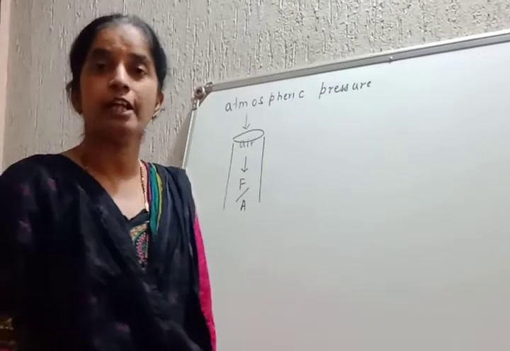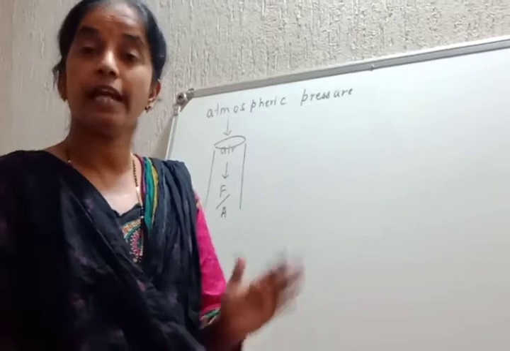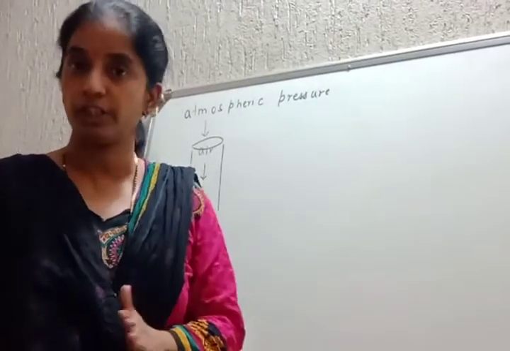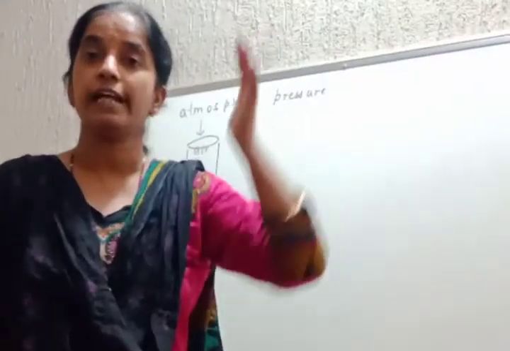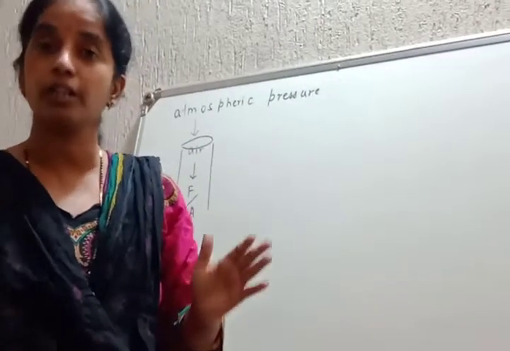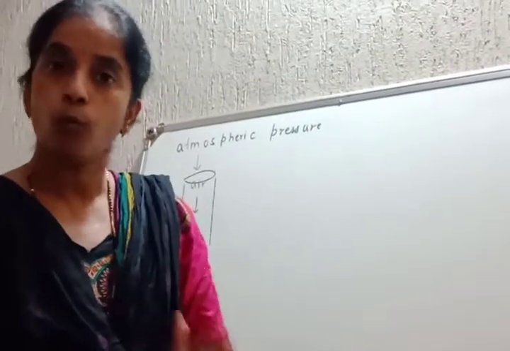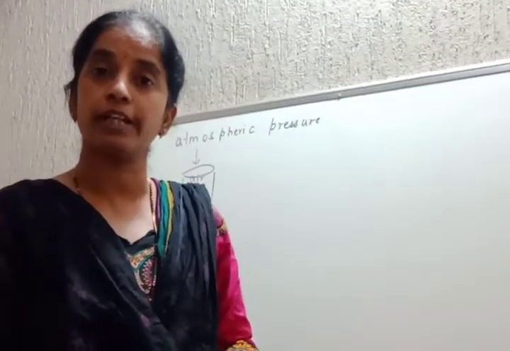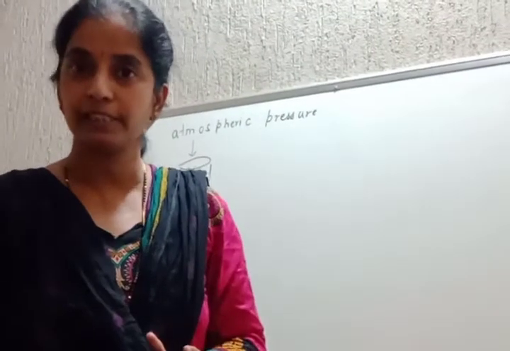I'll revise it again. Atmosphere is made up of air. Air exerts a downward pressure, or force per unit area. Why does it exert a force in the vertically downward direction? Because it possesses mass.